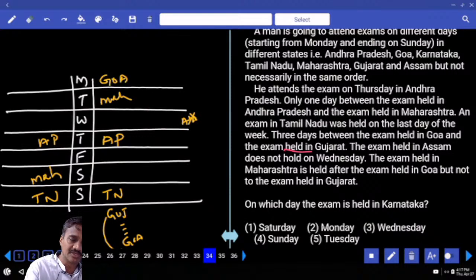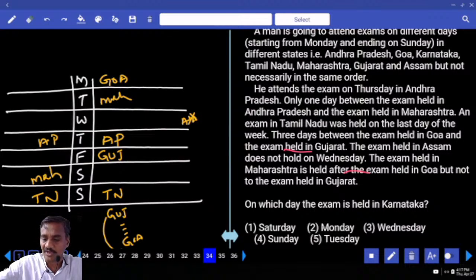If Goa is here, there must be 3 in between Goa and Gujarat. And between Goa and Gujarat, there must be exactly 2. And the exam held in Maharashtra is after Goa, but not after Gujarat. And Goa is not after Gujarat.